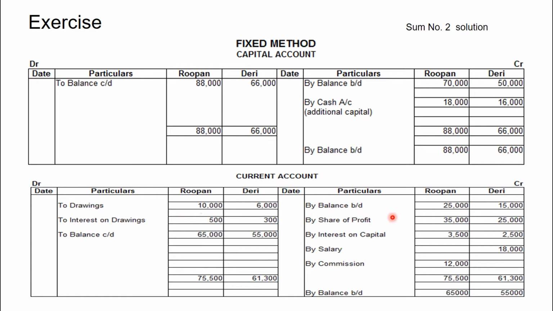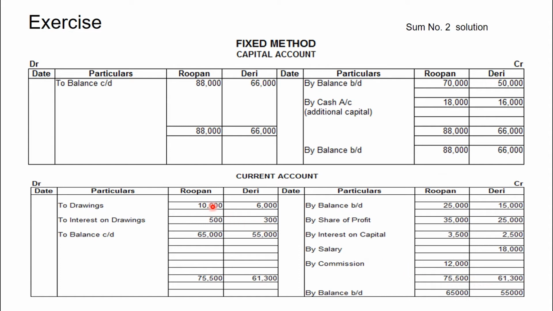First, by balance brought down, this is the opening balance of current account, and their share of profit 35,000 and 25,000. By interest on capital 3,500 and 2,500. By salary for Rupan nil, for Derry 18,000, and by commission, this is only for Rupan, 12,000. So the total of the credit side is 75,500, and for Derry the total is 61,300.